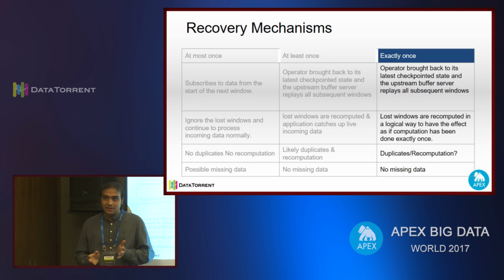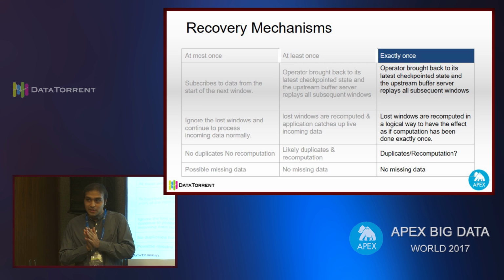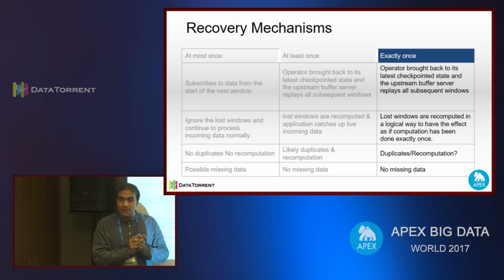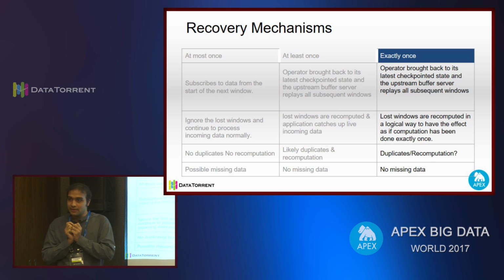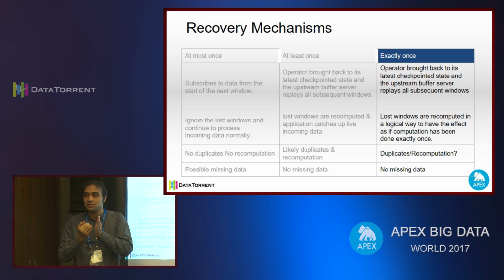So in exactly once, again, if there is a failure, the container or the operator which has failed will subscribe to the upstream buffer server, not from the begin window, but again from the checkpointed state, like at least once. But over here, slight care has to be taken. When the data is getting replayed, the recomputations should be such that the end result of those recomputations is like the computation has been done only once. I know this is slightly confusing. We'll just go to the next slide for this.